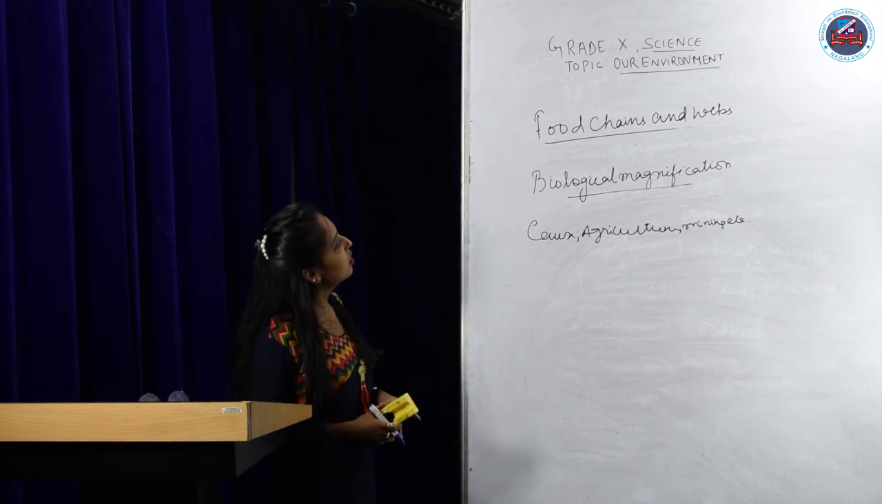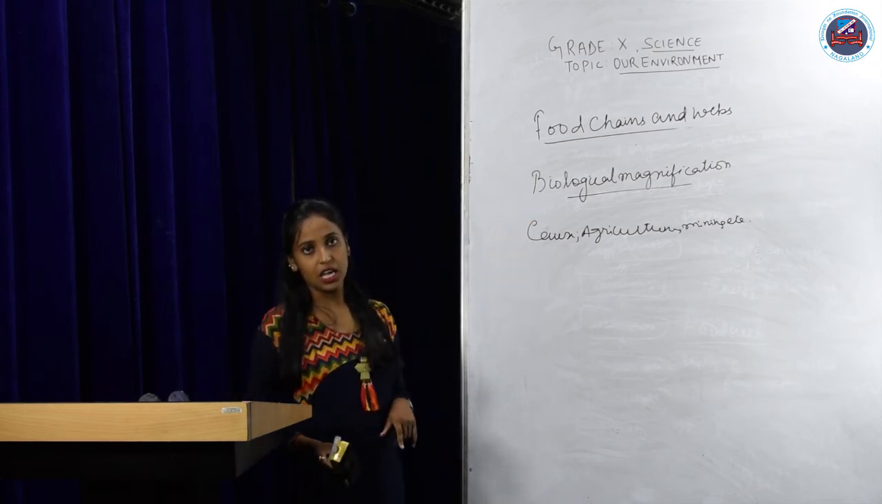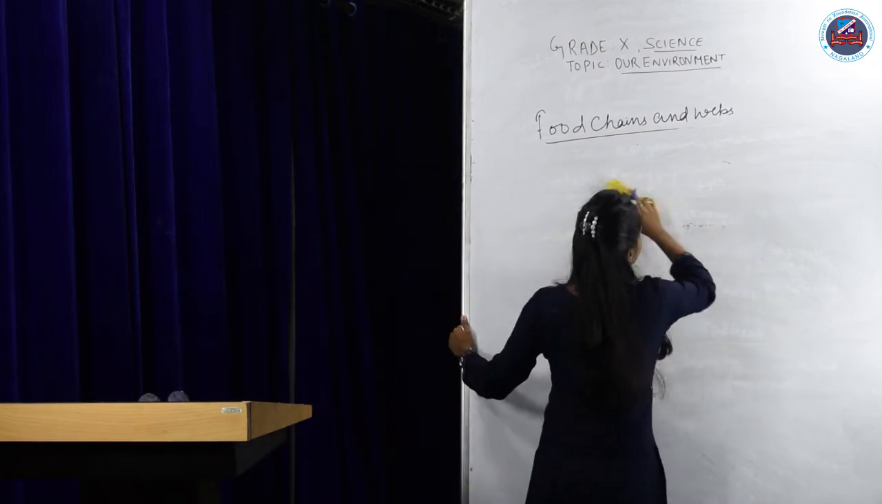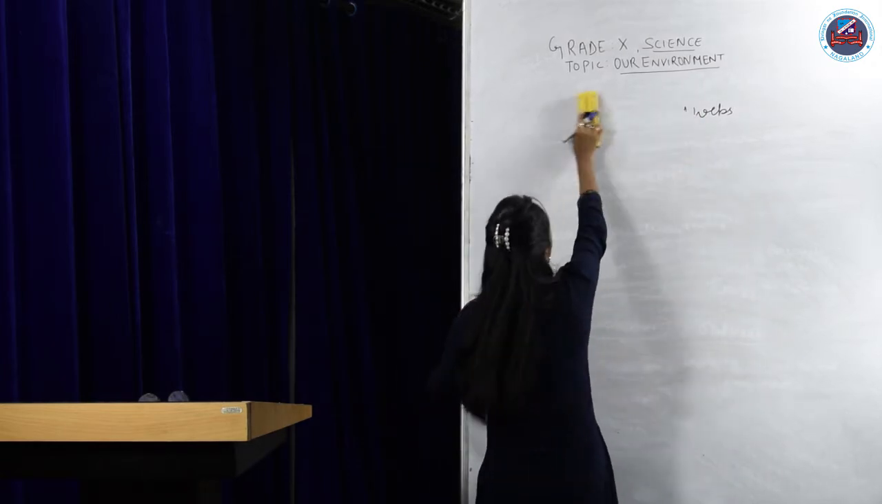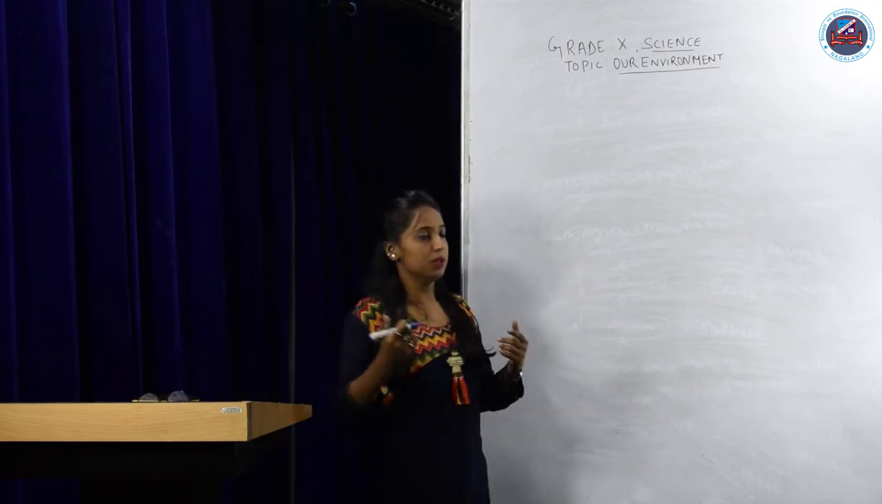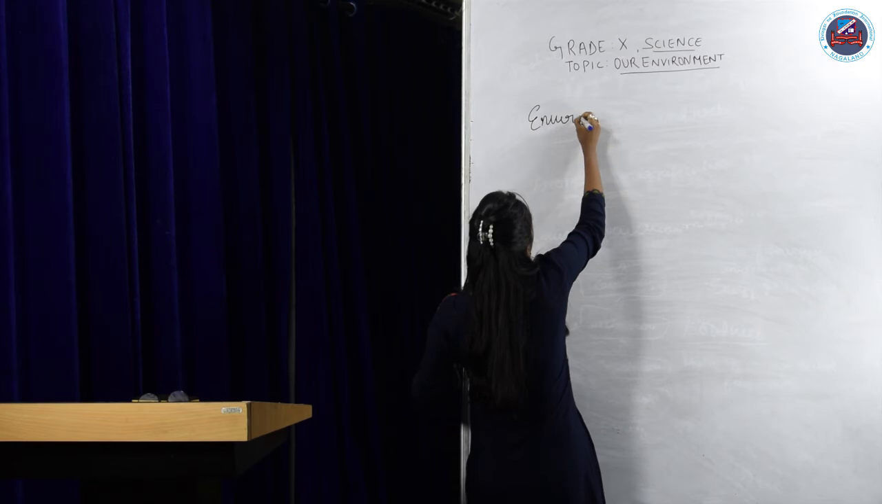So we have seen food chains and webs, and we have also talked about biological magnification. Now let's see about the environmental problems. As we were talking about environment and ecosystem, so now let's see about the problems of environment. So, environmental problems.